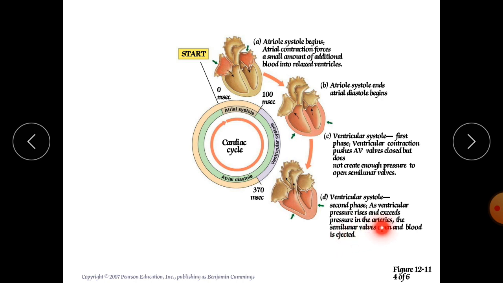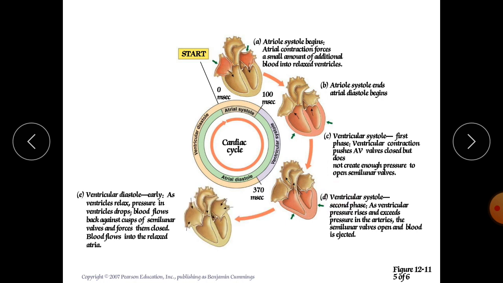So here pressure rises in the arteries, the semilunar valves open and blood is ejected into the aorta, and the aorta carries that blood all over the body. Now this is the QRS complex.